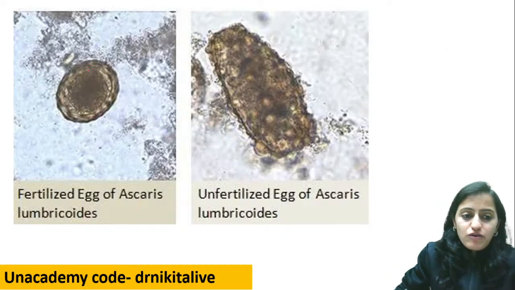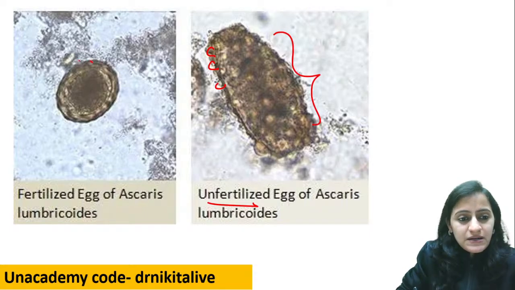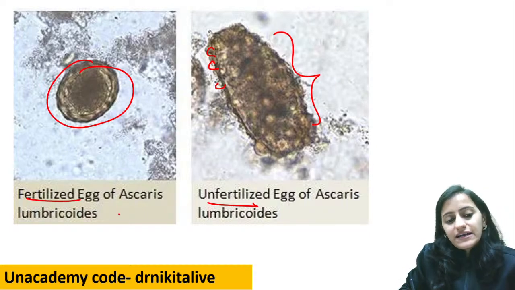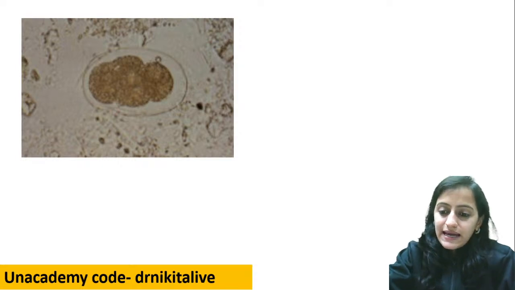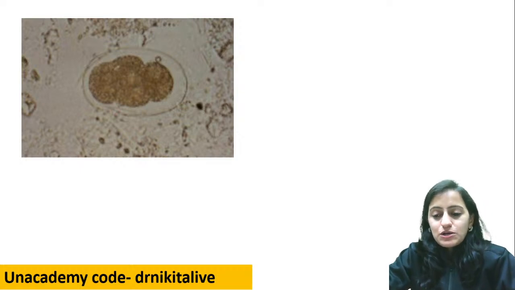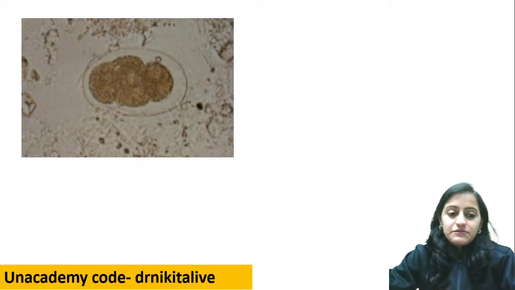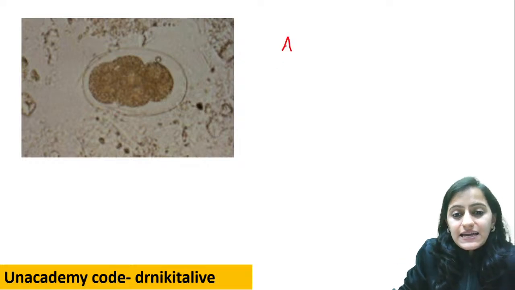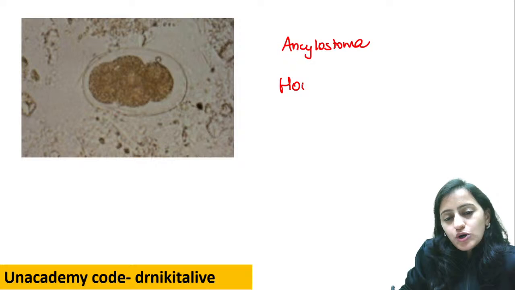Look at this egg. We have already seen Ascaris egg is unfertilized, long and slim. Mota wala is fertilized egg. Fertilized is the one which floats. Okay, tell me, what do you think is this egg here? Which egg is this? What do you think? Which egg is this? Very good. This is Ancylostoma. Okay, this is Ancylostoma or a hookworm.